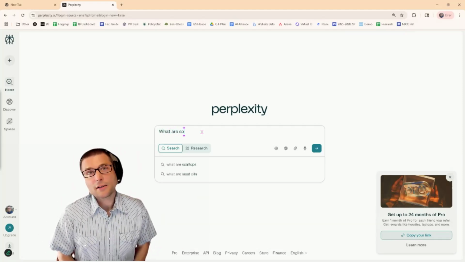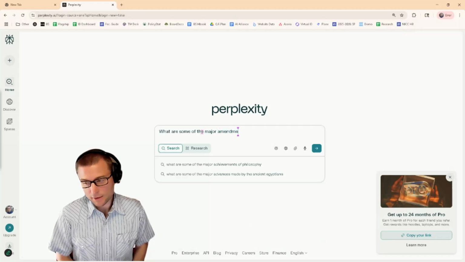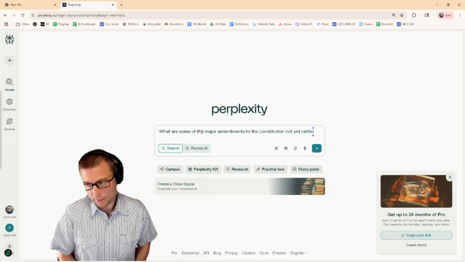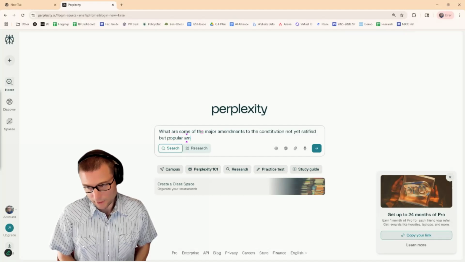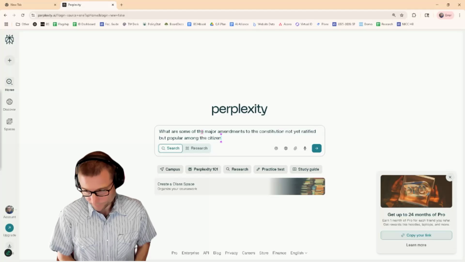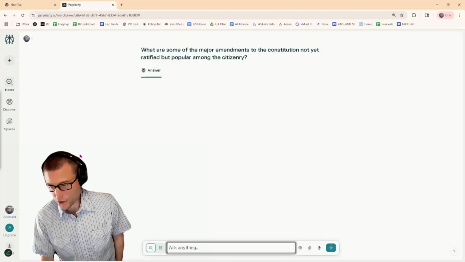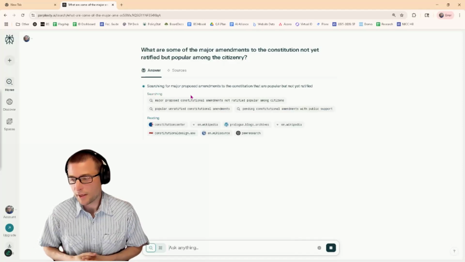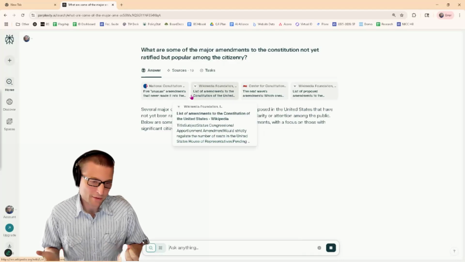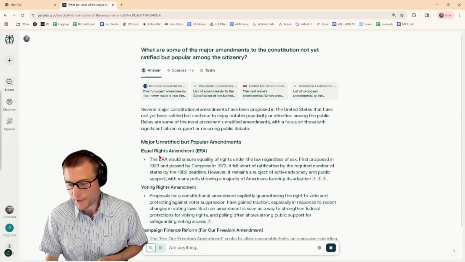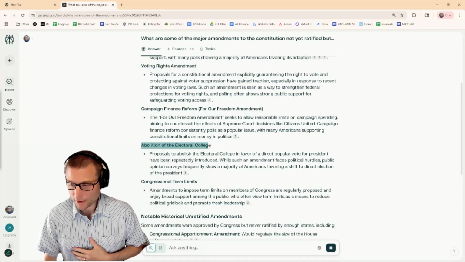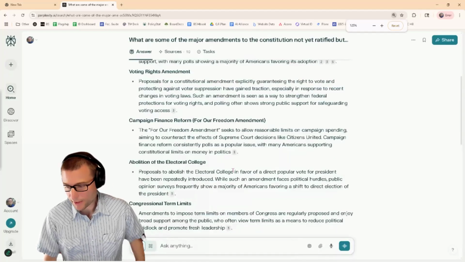What are some of the major amendments to the Constitution not yet ratified, but popular among the citizenry? So this is interesting. What stands a chance at making it into the Constitution? Not that the change we're talking about has to be constitutional, but that's the place we can look. There have been something like 11,000 plus constitutional amendments proposed. Some still hang around, like the Equal Rights Amendment, the Voting Rights Amendment, abolition of the Electoral College. It would take something like a constitutional amendment to do that, that's for sure.